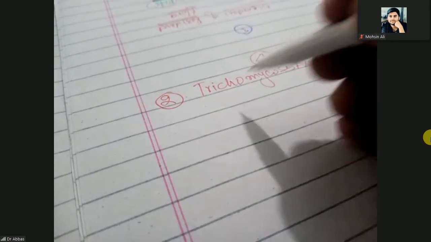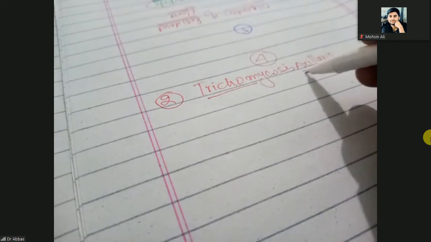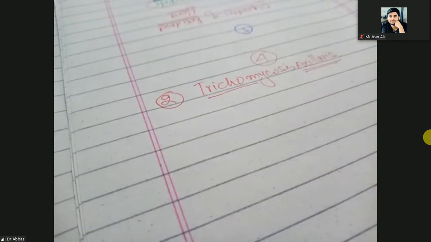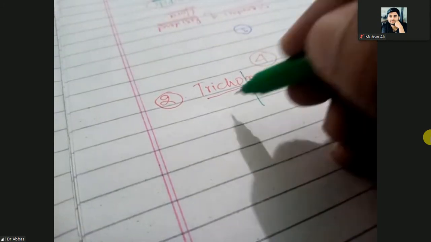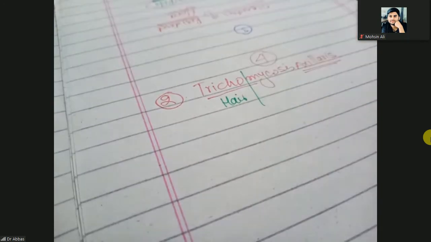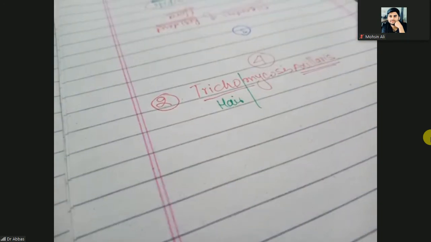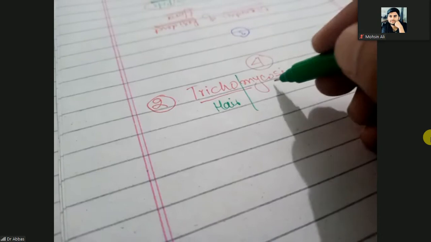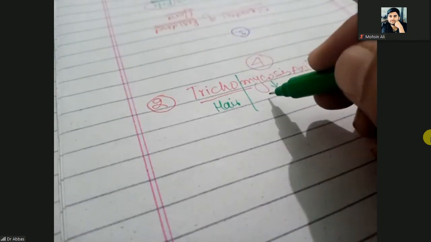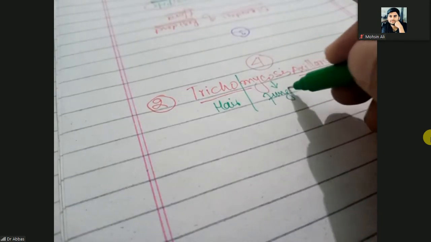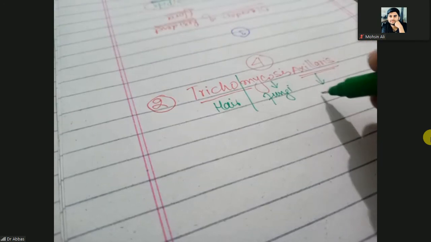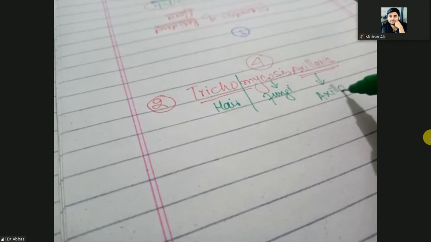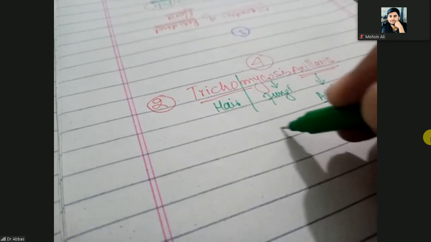Tricho means hair here. Mycosis means fungal infection, most commonly. So mycosis is due to mycelium, and mycelium means fungi. Axillaris means axilla. It means axillary hair, the hair of the axilla.